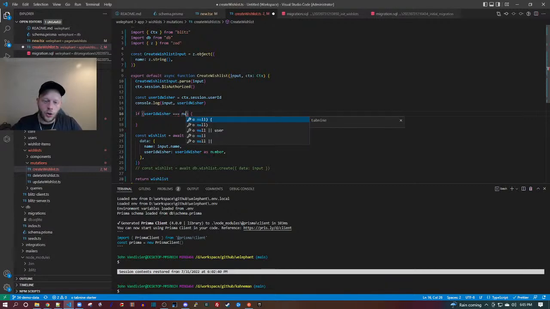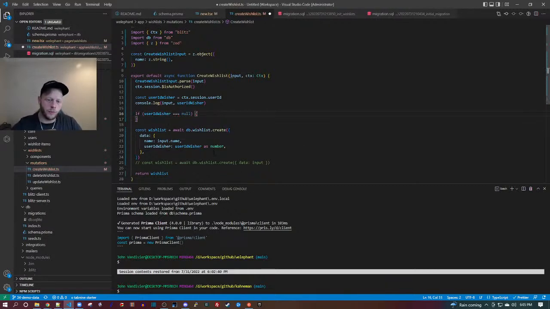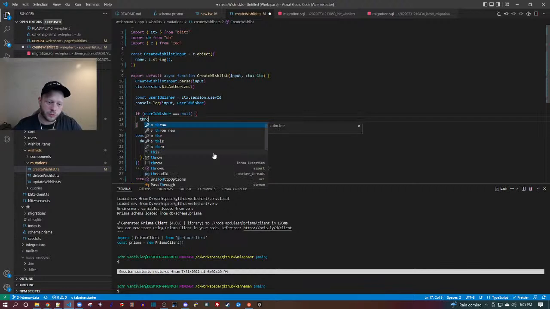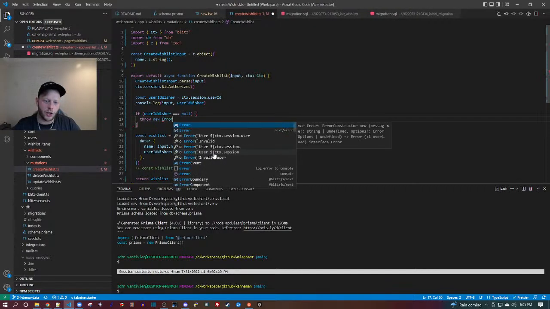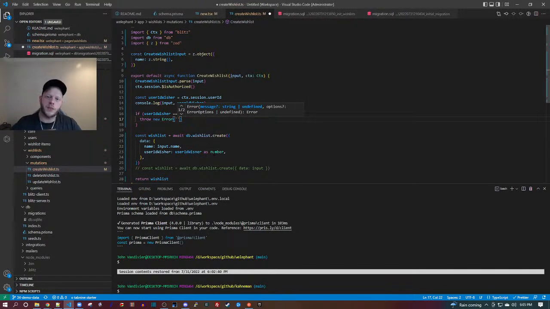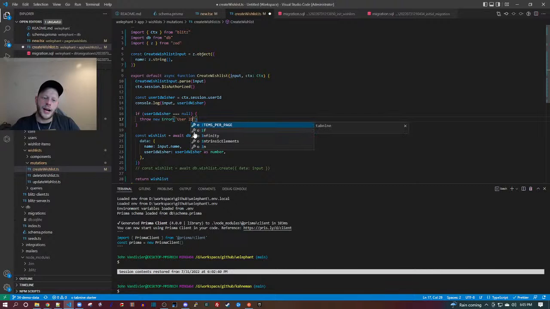Cool. So if it is null, then we want to throw new error. The error will be user ID of wisher, or like, so this would be like logged in user not found. Logged in user not found, cannot create wish lists.